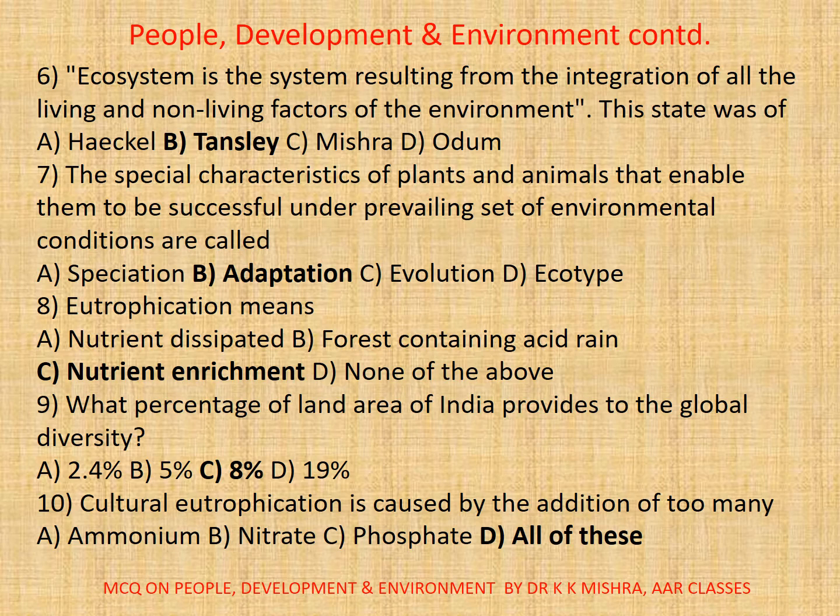9. What percentage of land area of India provides to the global diversity? So correct option is C, 8%. 10. Cultural eutrophication is caused by the addition of too many: A. Ammonium, B. Nitrate, C. Phosphate, D. All. Correct option is D, all.